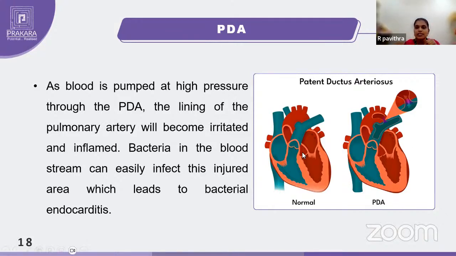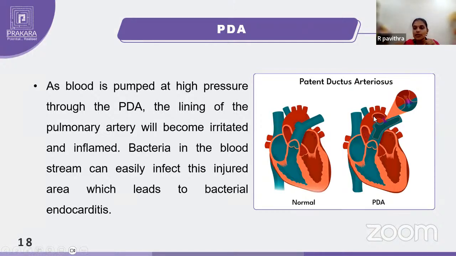You can see the image here. This is the normal heart, and this is a PDA heart, a patent ductus arteriosus heart. You can see an opening here. The bluish color is the pulmonary trunk and the red one is the aorta. Again, the high pressure blood from the aorta enters the pulmonary trunk, so there is a mixing of blood.